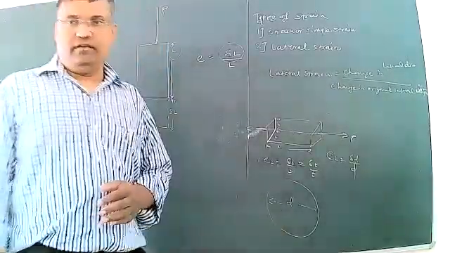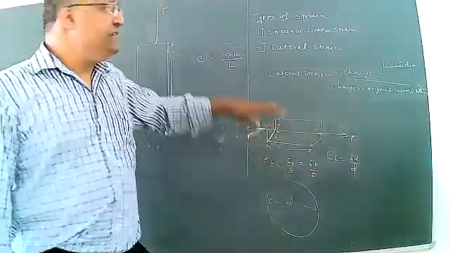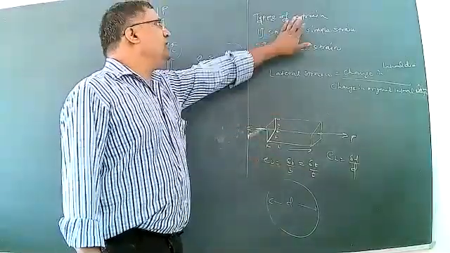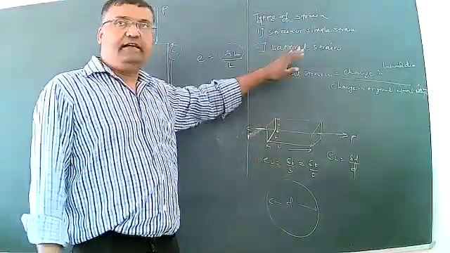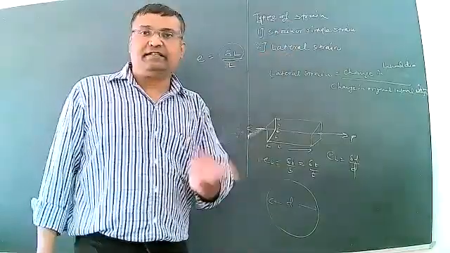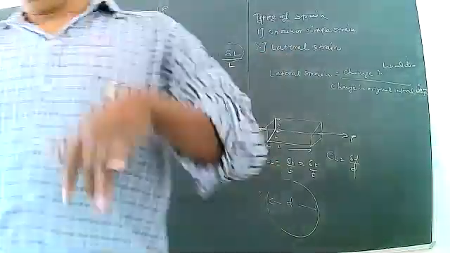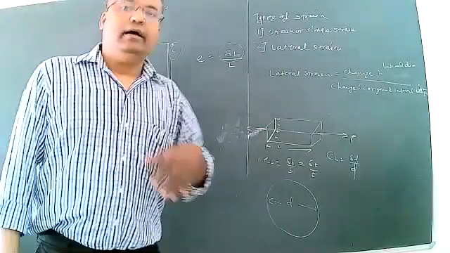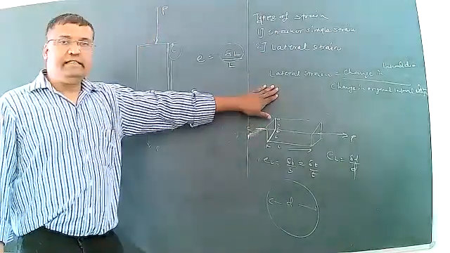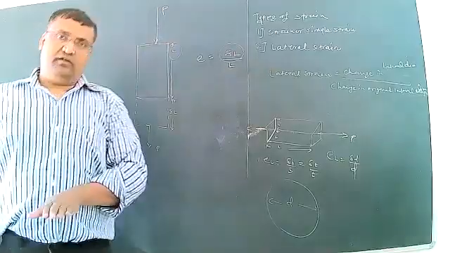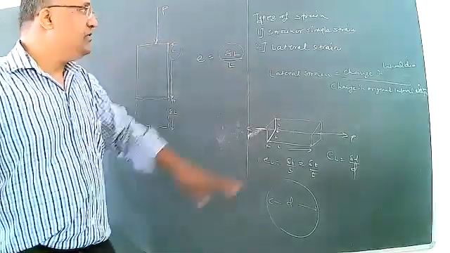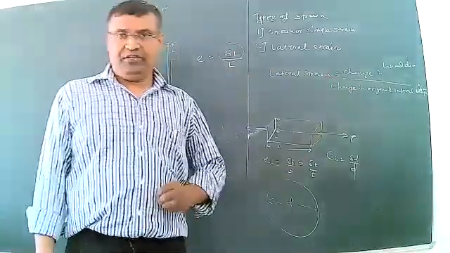This is a very simple concept. The first is simple strain, second is lateral strain. Lateral strain is defined as change in lateral dimension to the original lateral dimension.